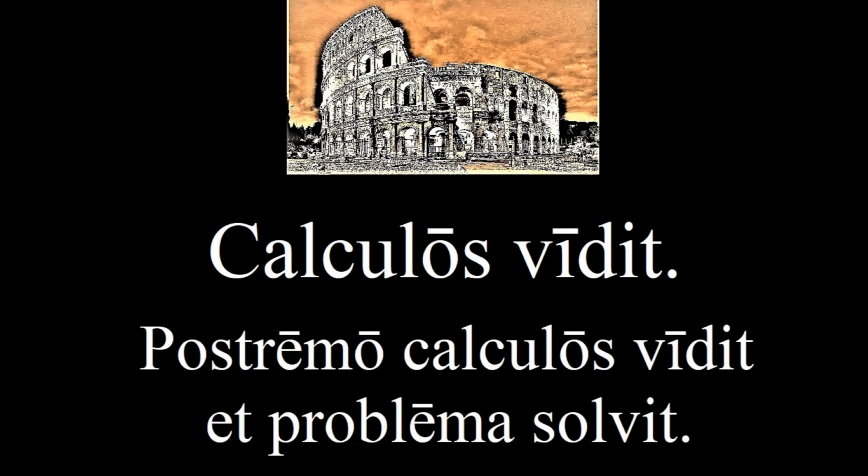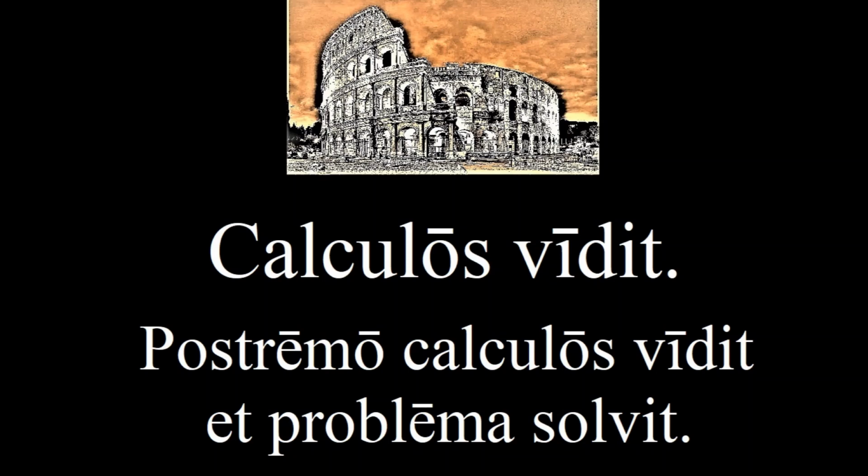In the next sentence, the first word contains the prefix post and means finally or last. Postremo calculos vīdit, et problema solvit. Finally, it saw some pebbles and solved the problem. The second half is easy, right? It's practically the same as English. And notice that we don't need to say the word some, since it is understood from context in Latin.